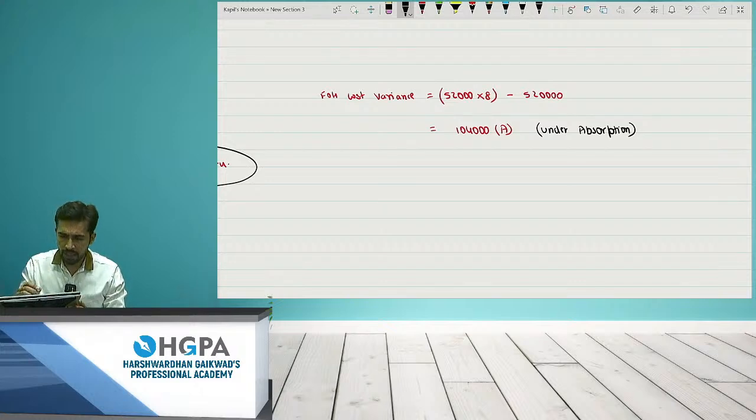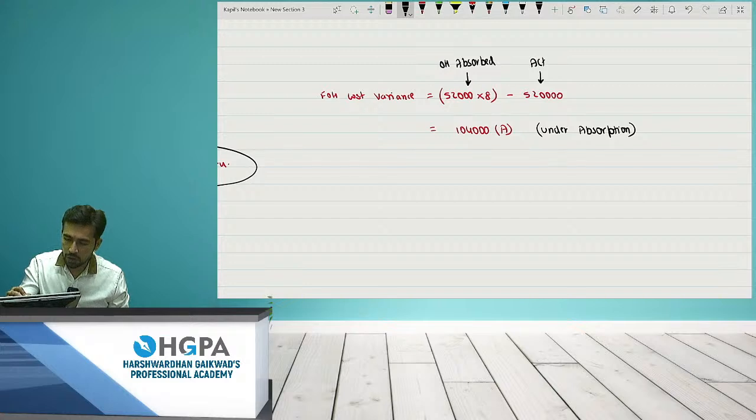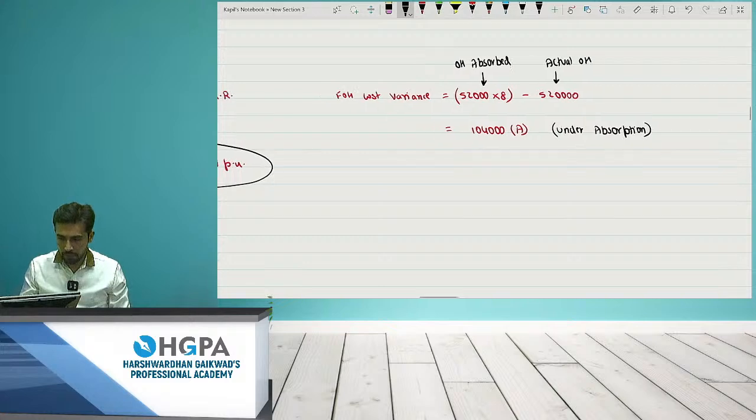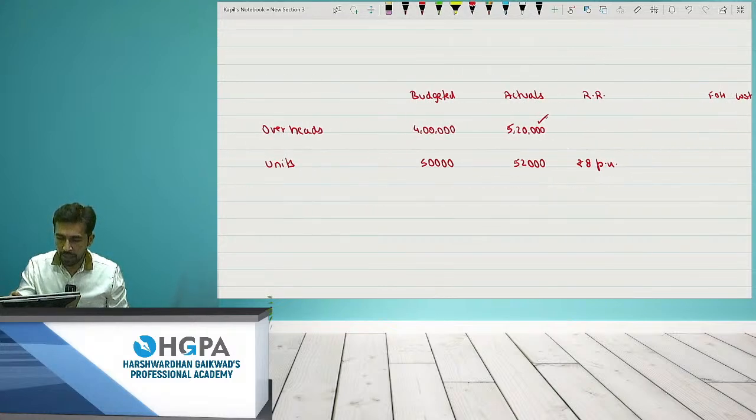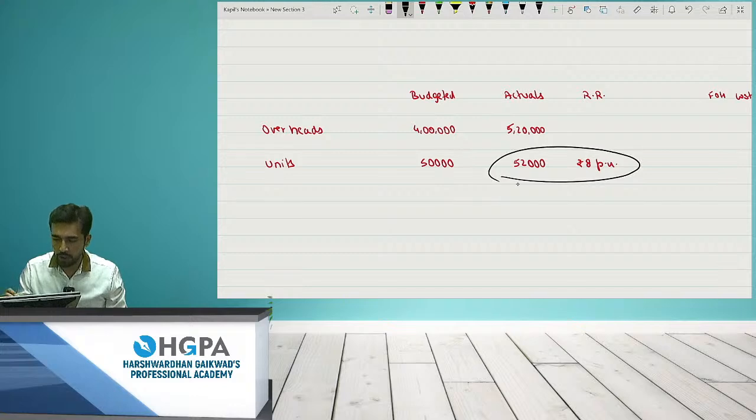Okay. After that, what is this bracket known as? This is known as overheads absorbed. Absorbed means, what is the expense I was expecting? 4,16,000 I was expecting, because 8 rupees per unit is the expected expense, which I am assuming should come, right? And what is this 5,20,000? This is the actual overheads, right? So this is the table. So how will we calculate the first variance? It is 52,000 into 8 minus 5,20,000, right?